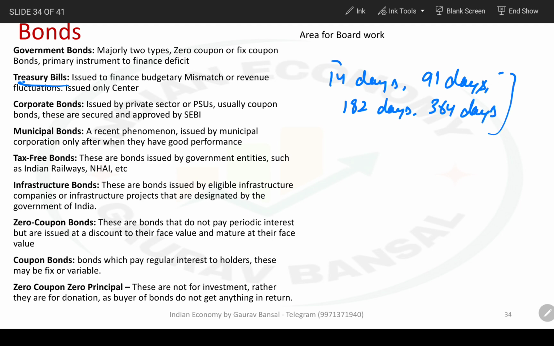This means they cannot be for more than a 1 year loan; they are issued for up to a 1 year loan. They are also issued only by the Centre, meaning states do not issue them.